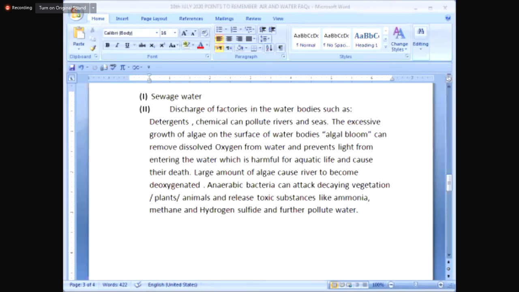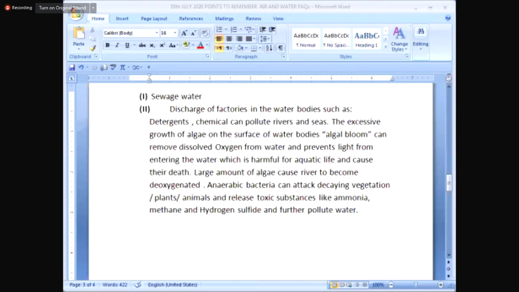Algal bloom is a term specifically employed, and all of you must have seen it while traveling from one city to the other, when rivers, or sometimes lakes, or sometimes ponds come in your way, you see the excessive green sheet over it. That's algal bloom.